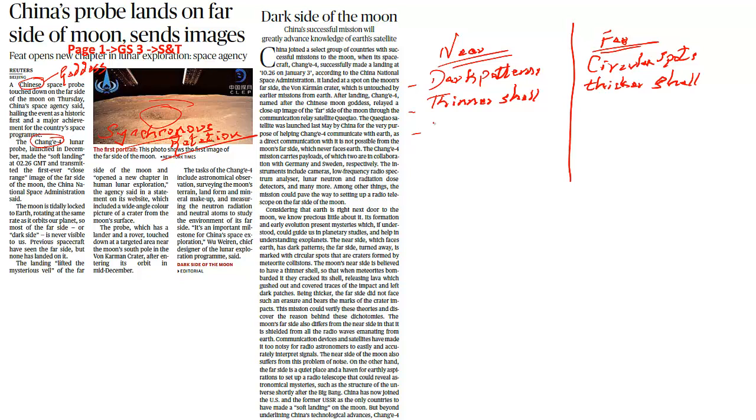So the near side of the earth is closer to the earth, so it has a lot of noise and disturbance. Because of the increase in the noise, the communication devices or the satellites have made it too noisy for the astronomers to listen to and interpret the signals. But the other side, that is the far side of the moon, is a quiet place. It is not as noisy as the near side.